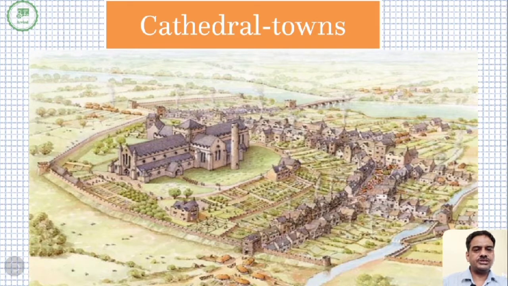So from this image you can see that this is a cathedral town. You can see that in the center there is a cathedral church. It's a huge building with a great height which could be visible from a long distance, and a town started emerging around this cathedral in a circular form. So this town used to be called the cathedral town.